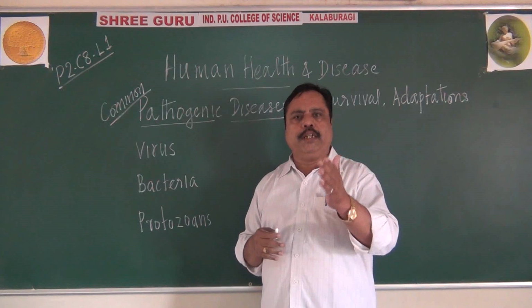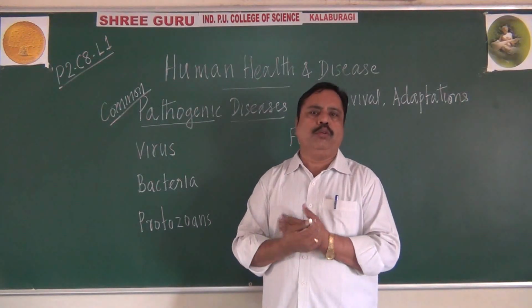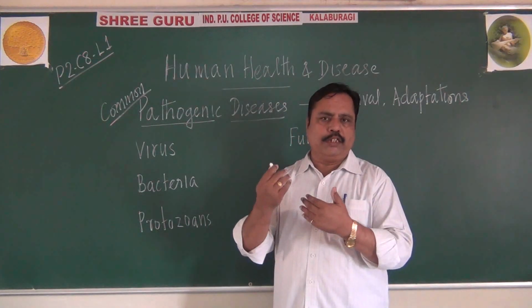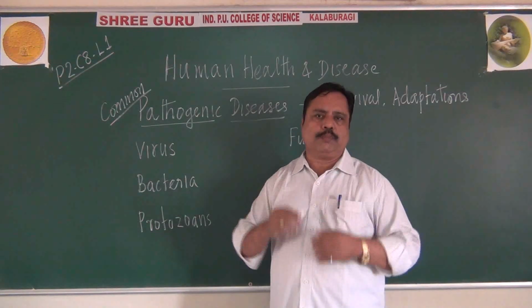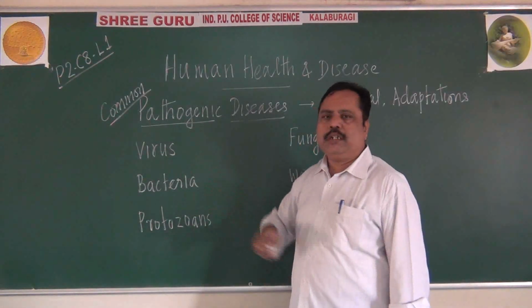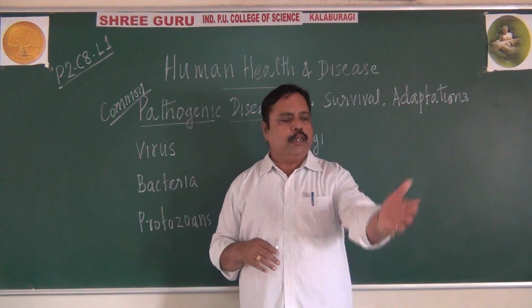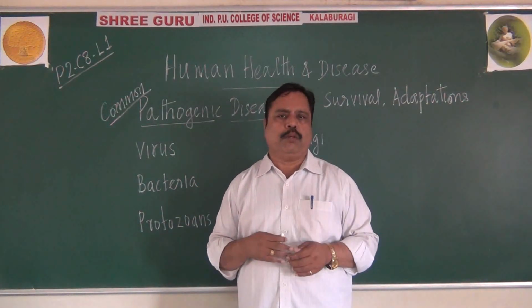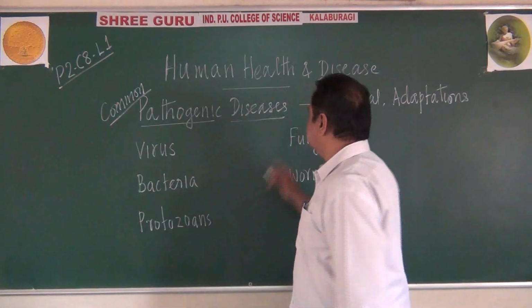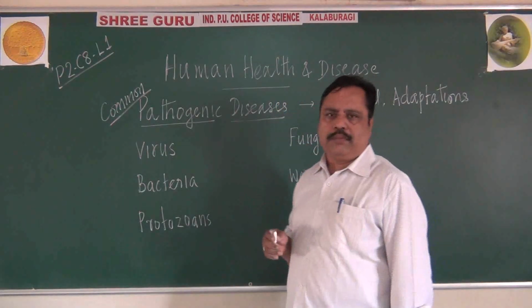They have to fight against our immune power. We have immunity, naturally provided resistance power. These pathogens must overcome that immunity or resistance power. Then only they are able to survive in our body. Not only this one, that is called adaptation and further survival.